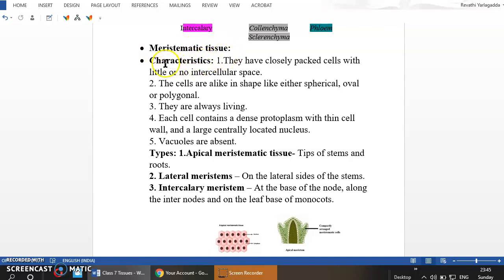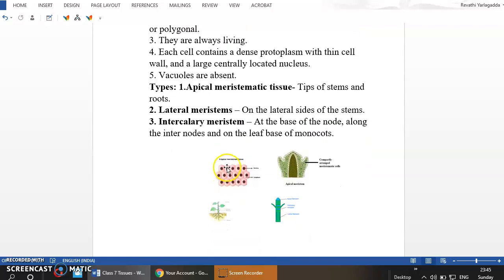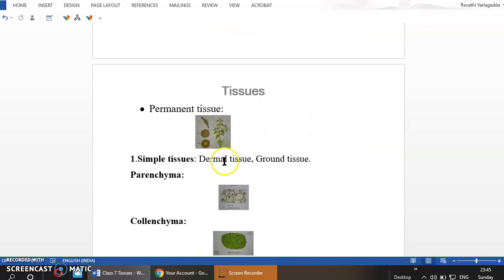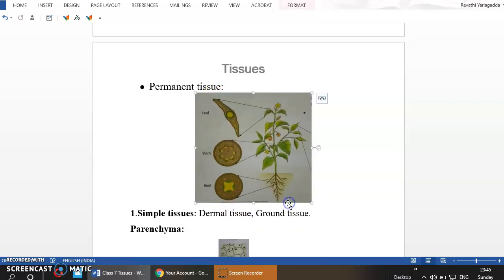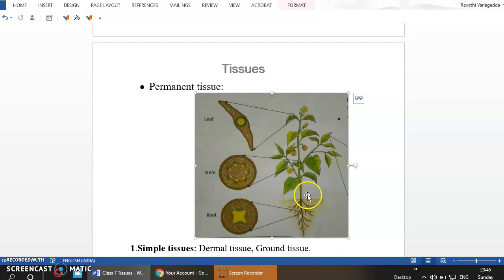Meristematic tissue, we have already discussed the characteristics of meristematic tissue and the types of meristematic tissue in the last class. And in this class, we will discuss the permanent tissues. So what becomes a permanent tissue here? It is nothing but a meristematic tissue only. But the meristematic tissue, after certain divisions, differentiates into a specific tissue which becomes a permanent tissue.